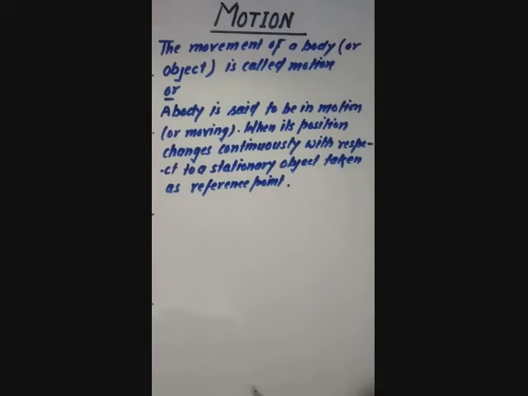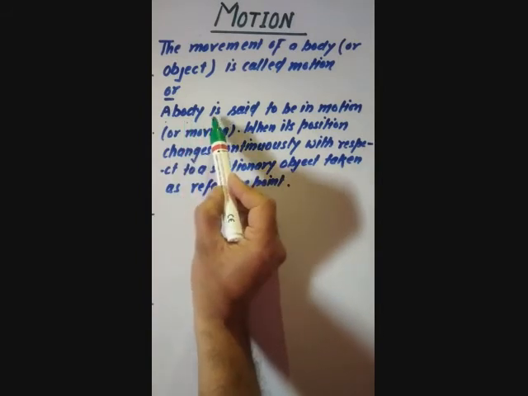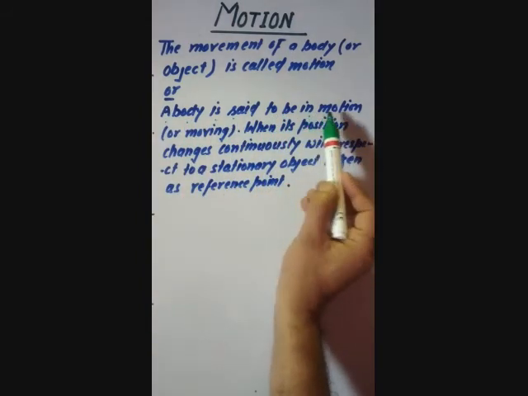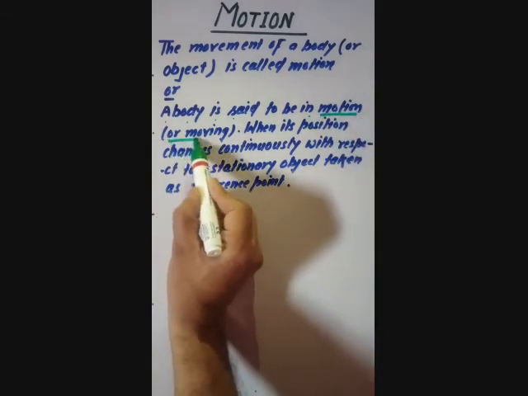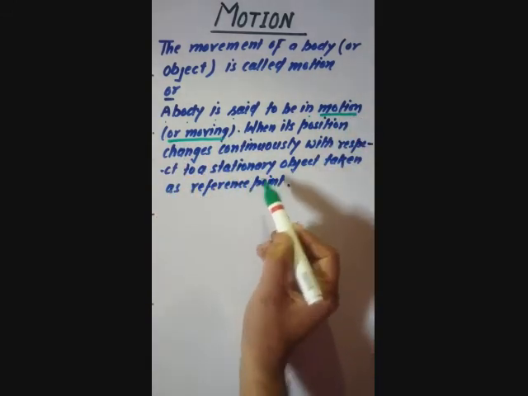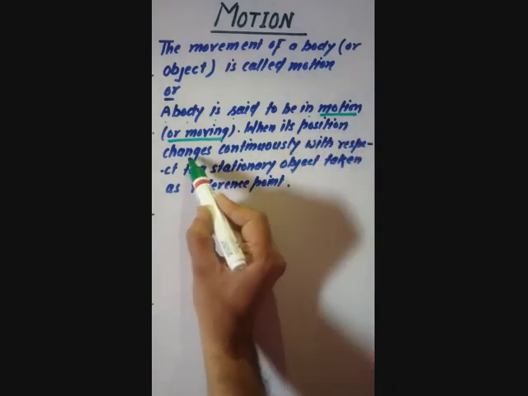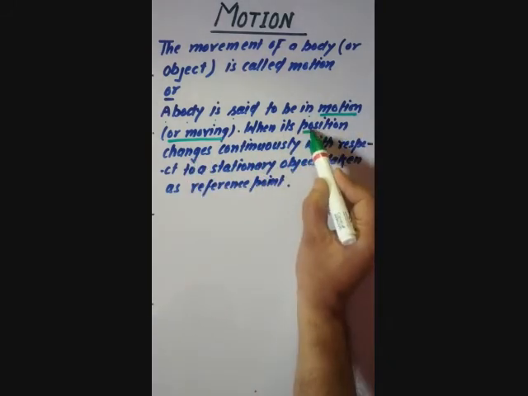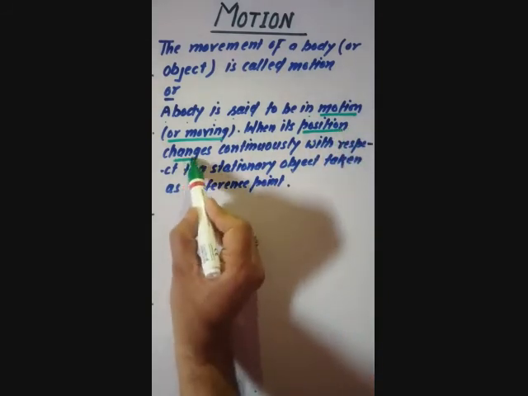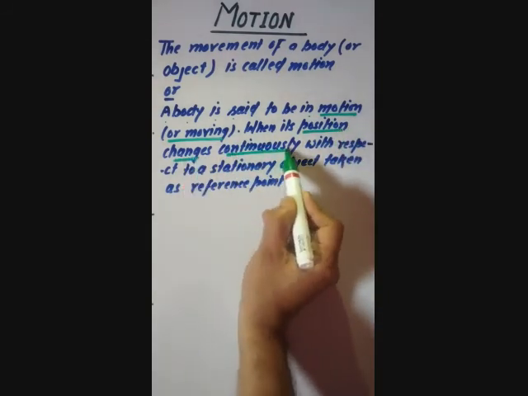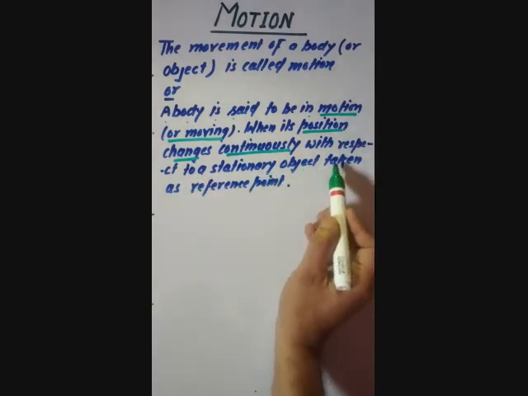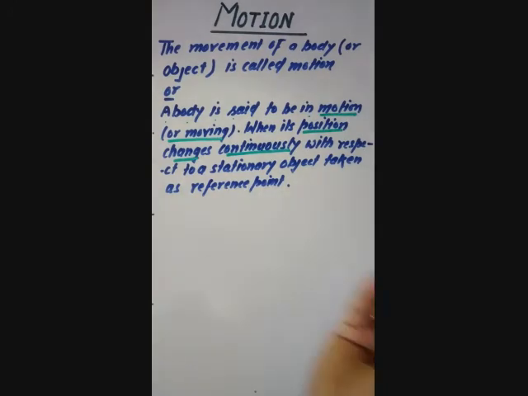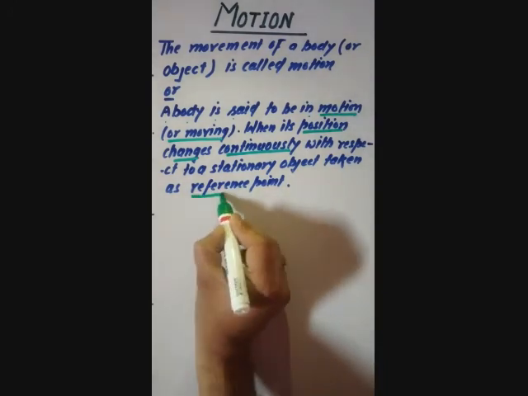Another definition says a body is said to be in motion or moving when its position changes continuously with respect to a stationary object taken as a reference point. What do you mean by the reference point? The new word come here.